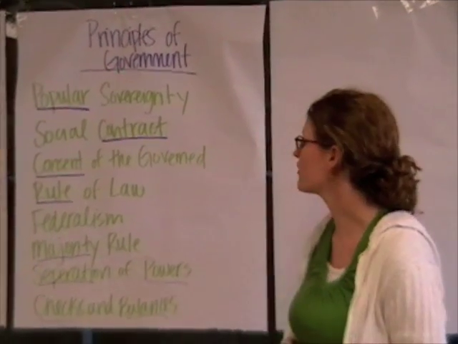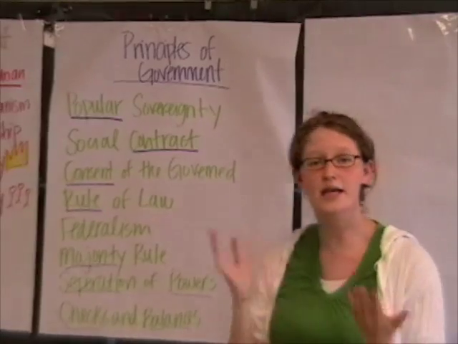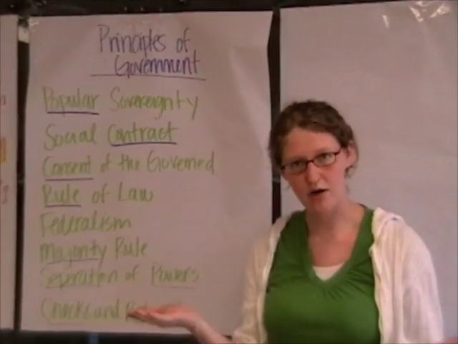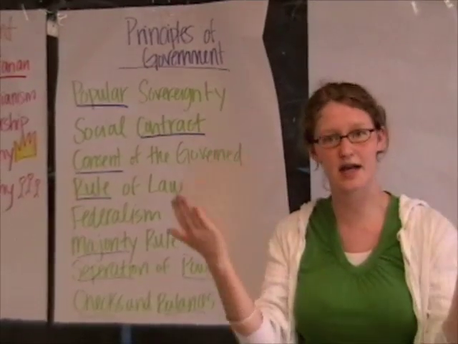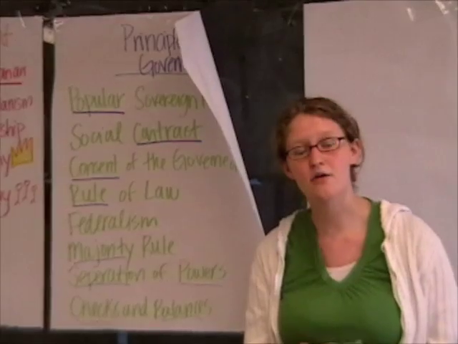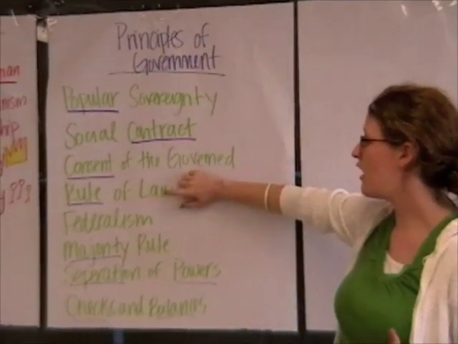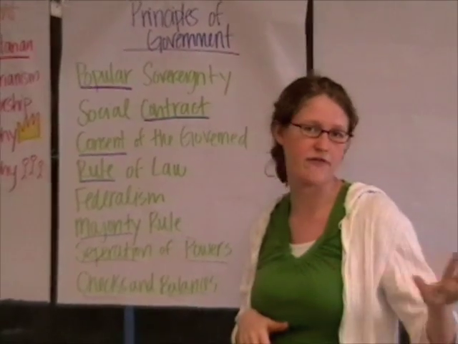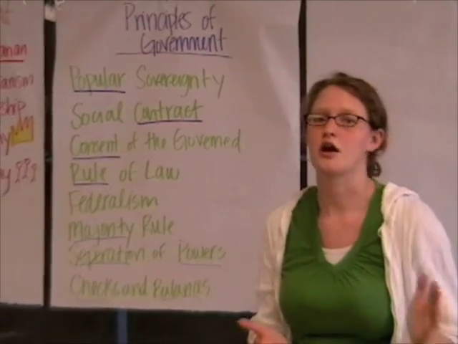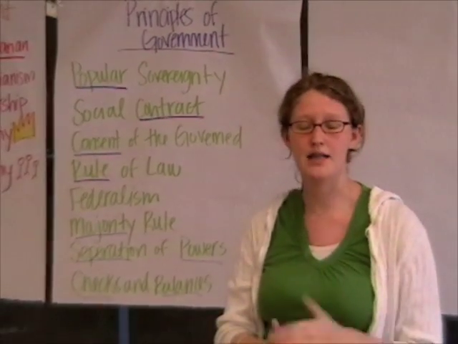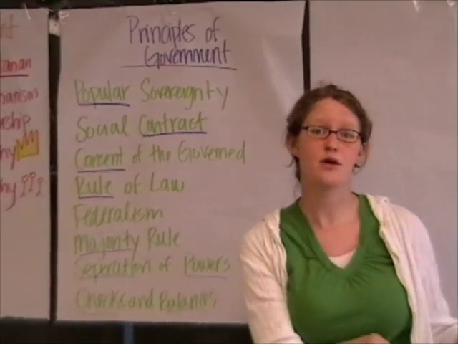And the police do that to maintain order. Now, going off with that maintaining order theme, we also have the consent of the governed, which also connects to social contract. The reason why President Obama has so much power is because the people think that the president should have power. We have created that idea, and we follow the rules and we follow what has been stated based on how our government works. Rule of law is this idea that everybody's got to follow the rules. President Obama has to follow the same rules that I do, even though he's in charge. And that is basically saying that elected officials, those in political office, have to follow the Constitution, which is our playbook for how our government should run.